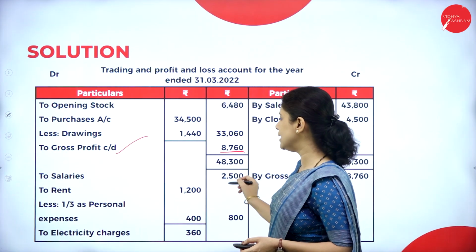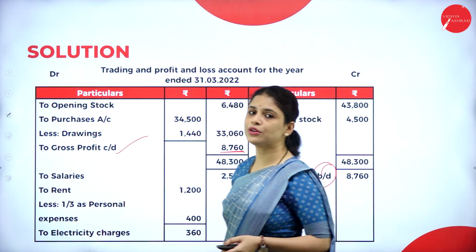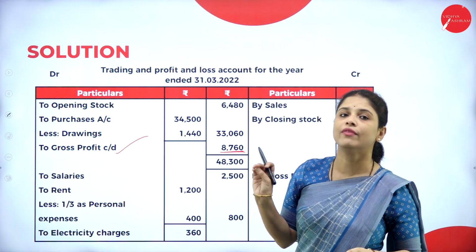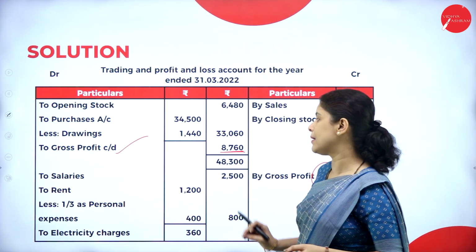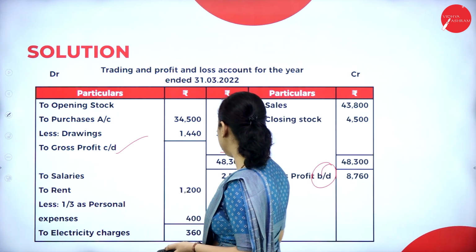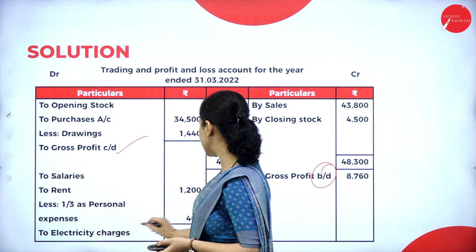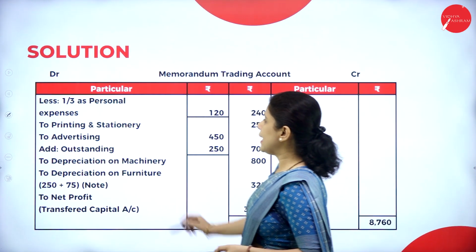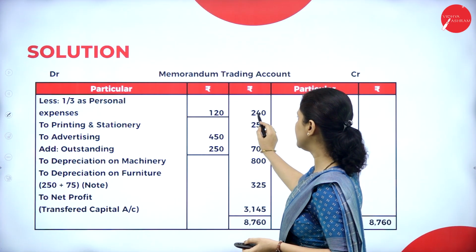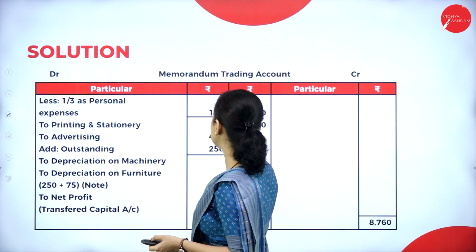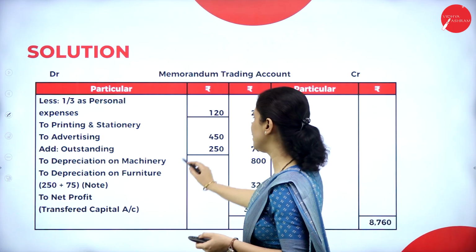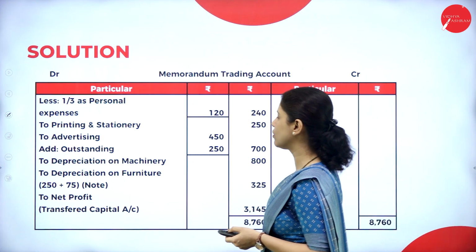After that, we will write salaries and rent. For rent, what do we have to do? We have to deduct 1/3, because they said 1/3 of rent is used for personal purposes. So it is a personal expense not related to the office. We will deduct it and write it in the outer column. Electricity charges is 360. In that also 1/3 is used for personal purposes, so we deduct it, then we get 240. Next, printing and stationery 250. Advertising 450 is there, and also outstanding advertisement. We have to add it and write it in the outer column.